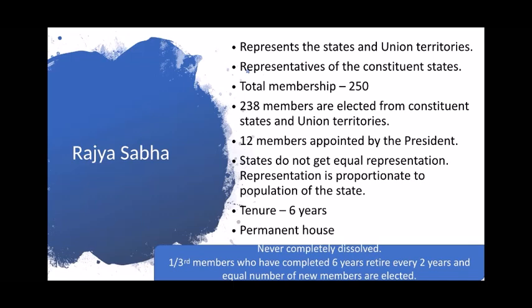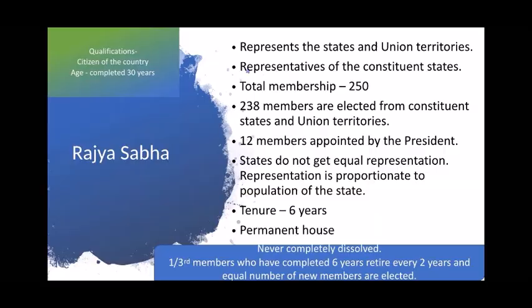Now, Rajya Sabha is also called a permanent house. Why is this? Because Rajya Sabha is never completely dissolved. One-third of the members who have completed 6 years retire every 2 years, and an equal number of new members are elected. Now, what are the qualifications to become a member of Rajya Sabha? First and most important is that the person should be a citizen of the country. Second, the person should have completed 30 years of age.